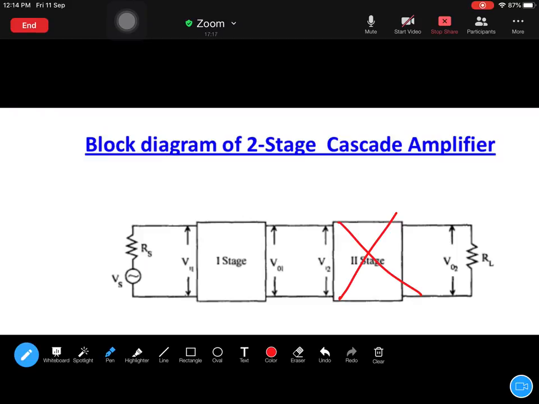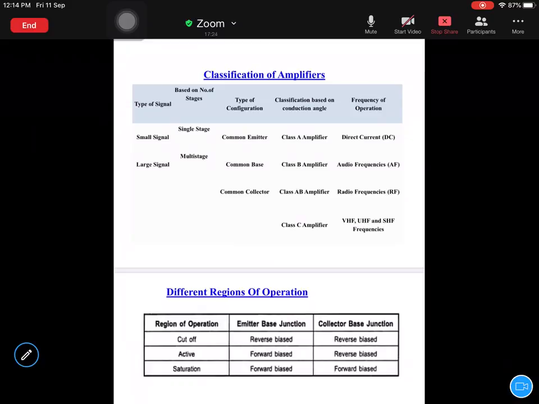Okay, next one, classification of amplifiers. Based on different types, based on the measuring quantity, we can define different classifications based on the context. We can classify the amplifiers based on the context.